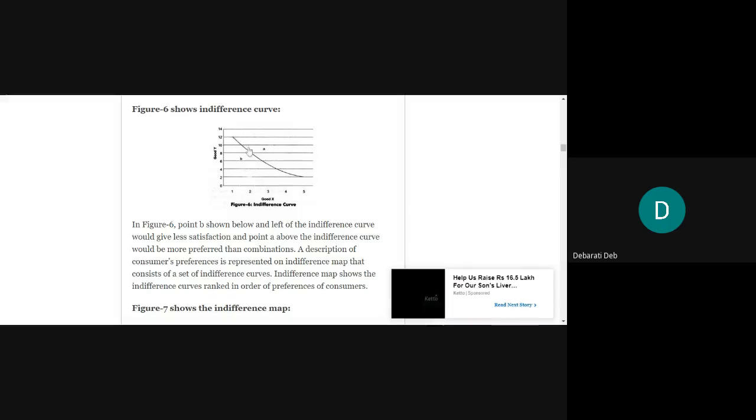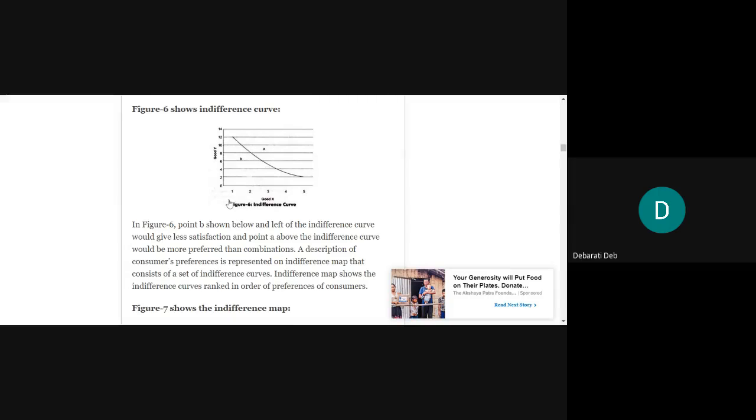At the same time, we are saying that any point which will lie below this indifference curve will give you lower level of satisfaction, and any point which will lie above this line will give you higher level of satisfaction.